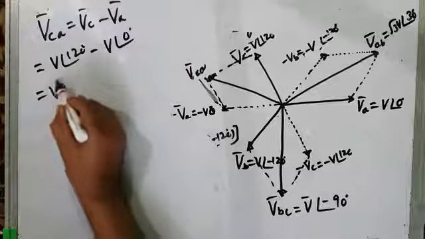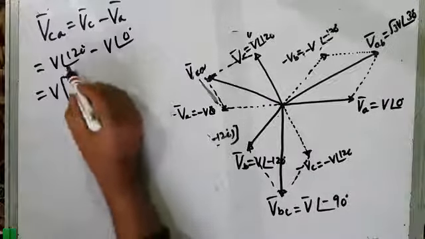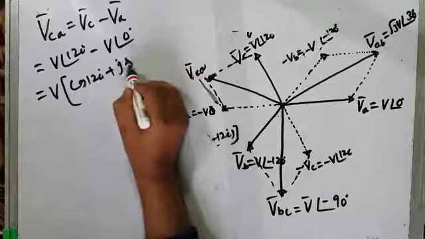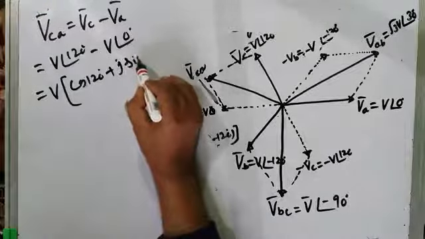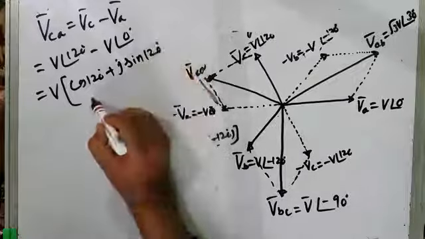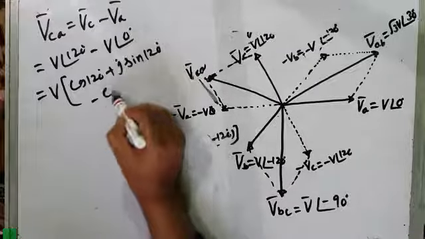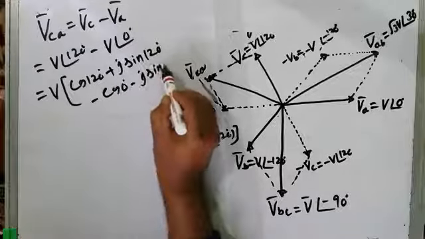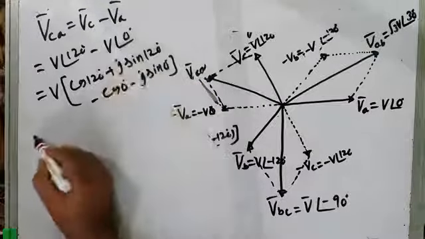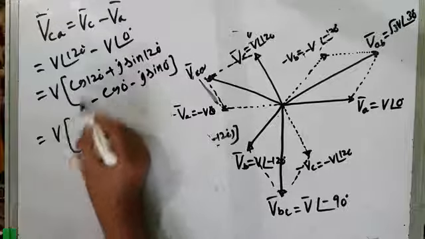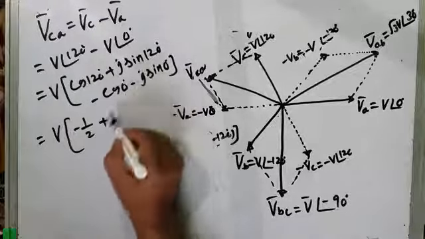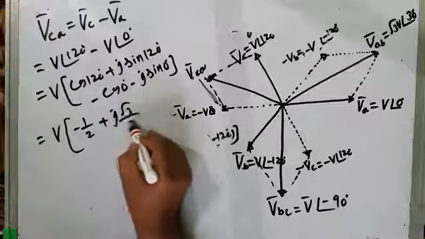That is equal to V, if I take V out, so this is cos 120 degrees plus J sin 120 degrees, minus cos 0 degree minus J sin 0 degree, because this phase angle is 0. That is equal to V. Cos 120 degrees is again minus 1 by 2 plus J sin 120 degrees is root 3 by 2.